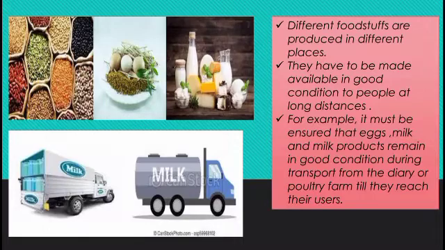For example, it must be ensured that eggs, milk and milk products remain in good condition during transport. We all know that eggs are delicate. As they get touched with other things, they can break easily. On the other hand, milk and milk products are also the same way. So, what should one do? One should be very careful from the farm till it reaches the user. So, it should be taken in a safer manner to the place where it needs to be transported.